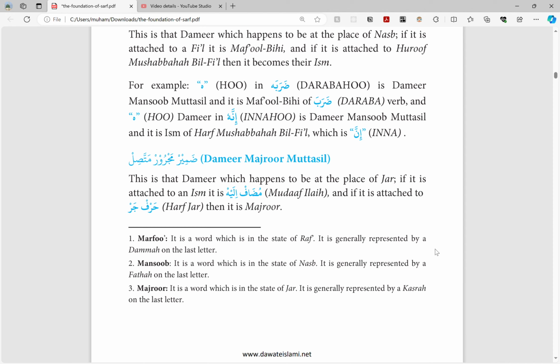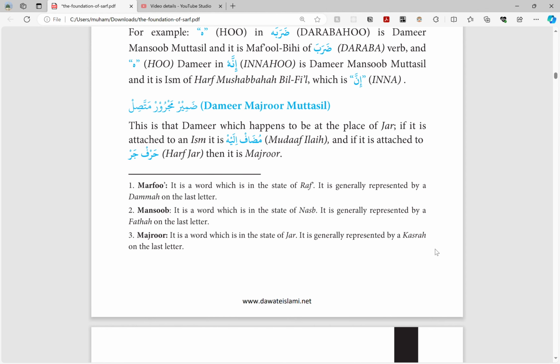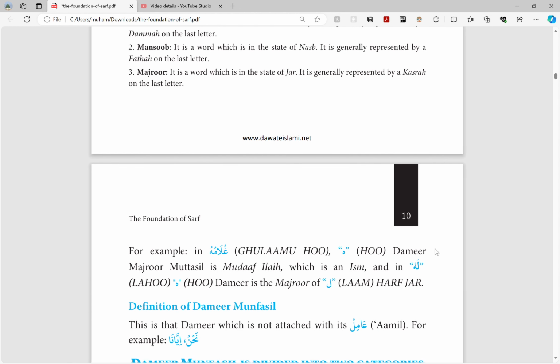Dhamir majroor muttasil, third type. This is that dhamir which happens to be at the place of jar. If it is attached to an ism, it is mudaf ilayh, and if it is attached to harf jar, then it is majroor. And inshallah, this is also coming. Mudaf ilayh and harf jar, jar majroor, is also coming very, very soon. This is mudaf ilayh, and is basically, you could say, ownership, possession. It shows something like that. And harf jar, they're about to come up, so inshallah just memorize this, and inshallah we'll cover this in the next lesson or two. The example they give is